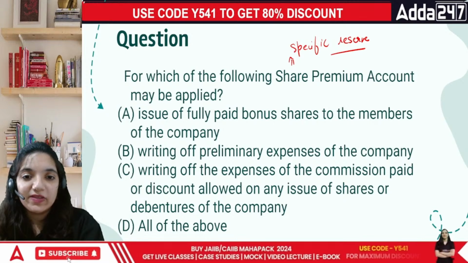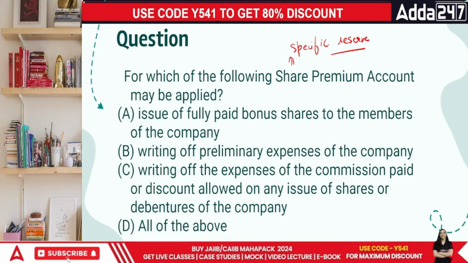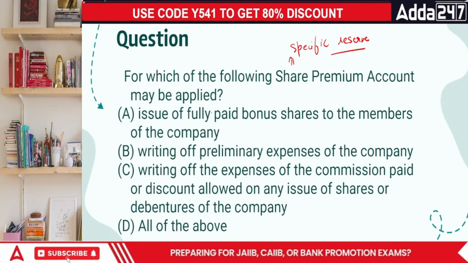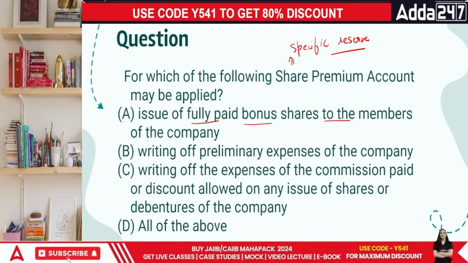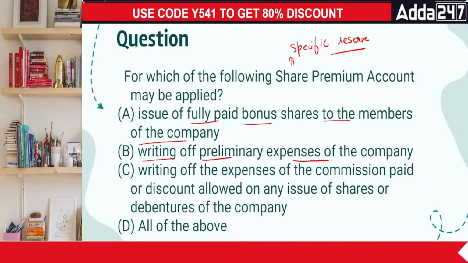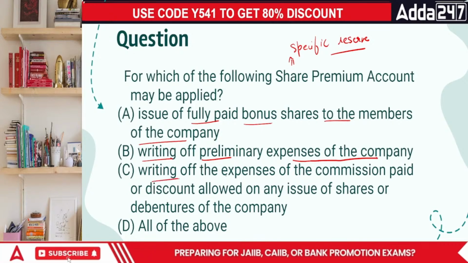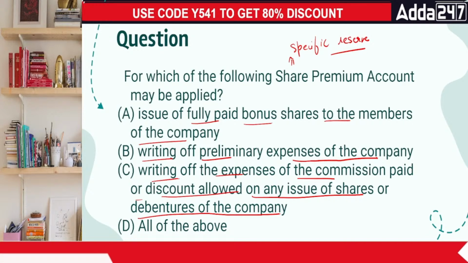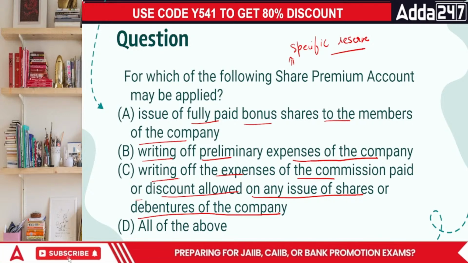That is why it's called a specific reserve. So when we talk about these specific reserves, everyone, how does it work? The options are: the issue of fully paid bonus shares to the members of the company, writing off preliminary expenses of the company, writing off expenses of commission paid or discount allowed on any issue of shares or debentures of the company. What's going to be the answer according to you?